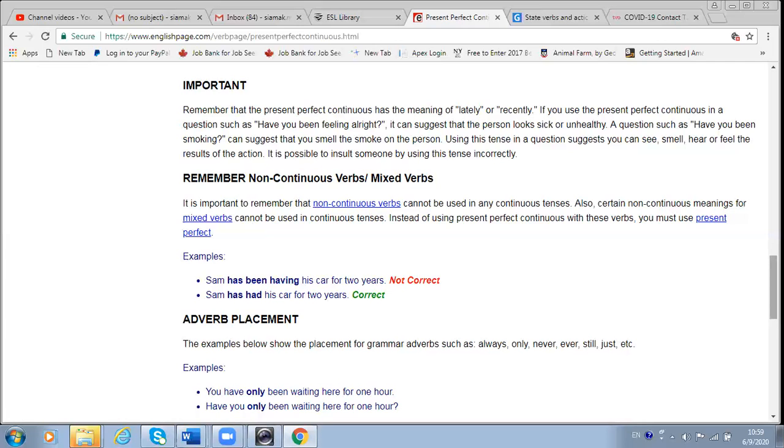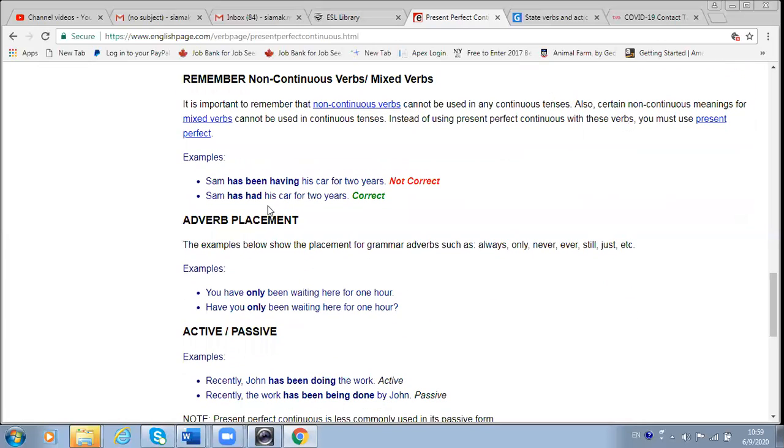Look at the examples. For example, Sam has been having his car for 2 weeks. This is incorrect because the verb have shows ownership, and we cannot use it this way. It's not an action verb, it's a state verb. Here, when it shows the possession or the ownership of the car, we can only use the present perfect form like this. This is correct: Sam has had his car for 2 years.